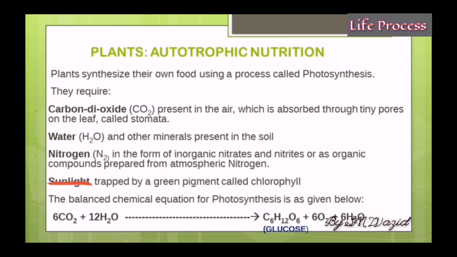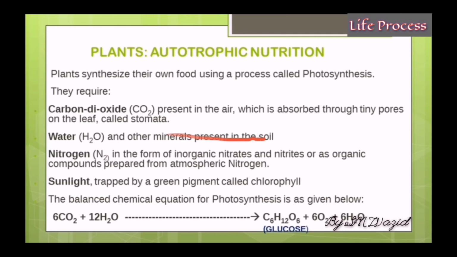Photosynthesis cannot take place in the absence of sunlight, which is why you will observe that photosynthesis does not take place at night. It only takes place during the day. Carbon dioxide, which is present in the air, is absorbed through tiny pores on the leaves of the plant called stomata. So stomata is where gaseous exchange takes place. It's where the plants absorb CO2 present in the air around them. Water and other minerals are absorbed from the soil.